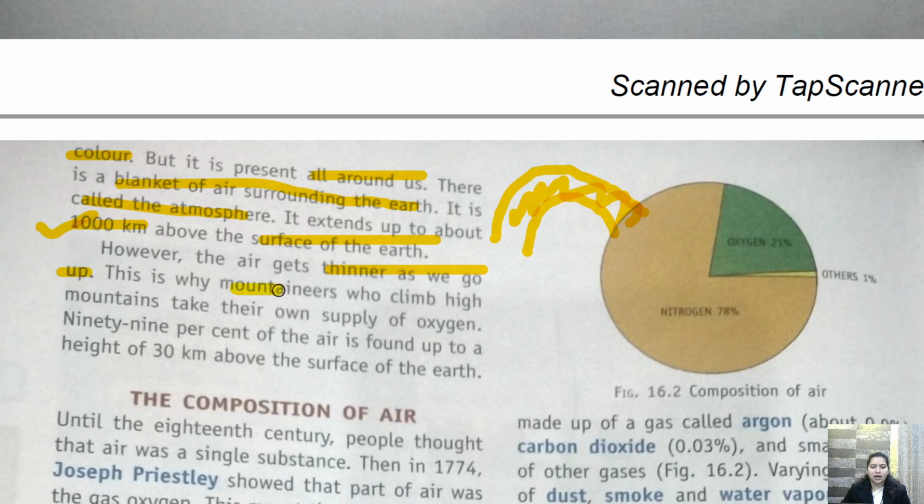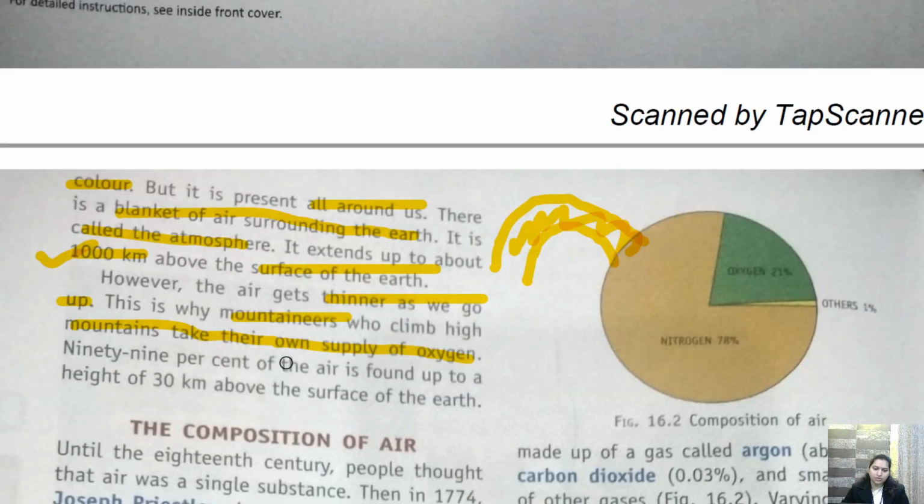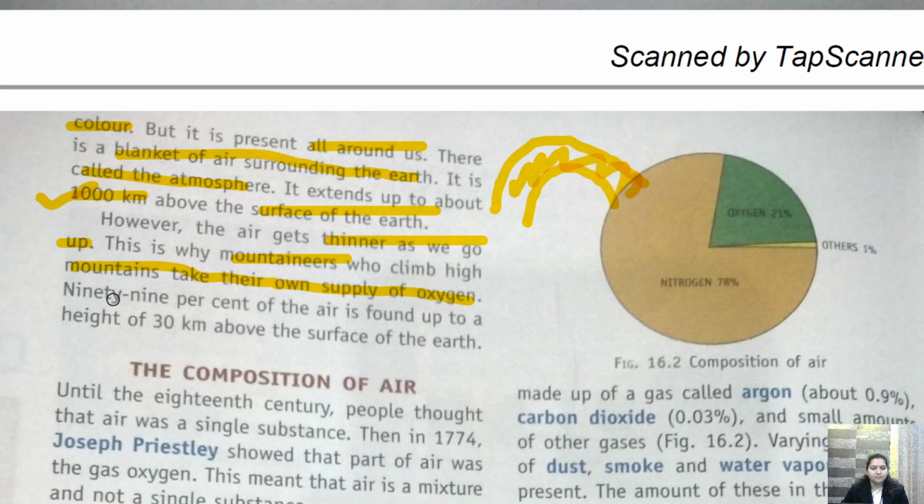This is why mountaineers who climb high mountains take their own supply of oxygen. जो माउंटेन्स पे भी चढ़ते हैं, even they go to space also, so they carry their own oxygen. Even when they climb the mountain, because mountain is at very height. So then also they carry their oxygen. We have seen it. Okay.